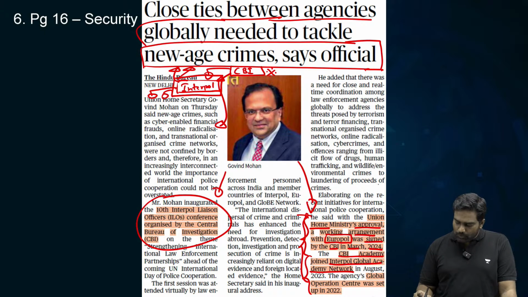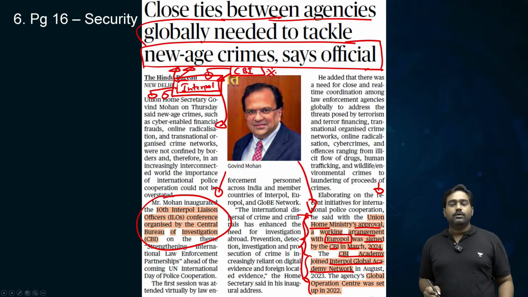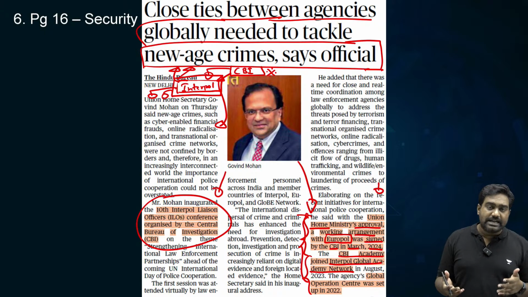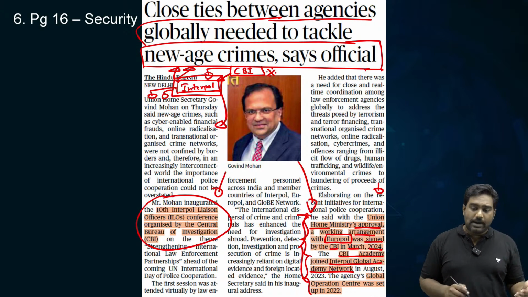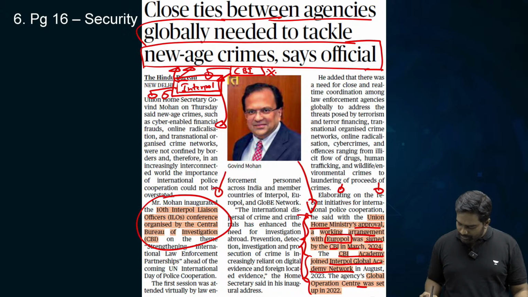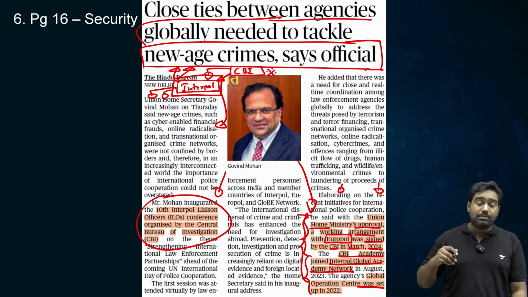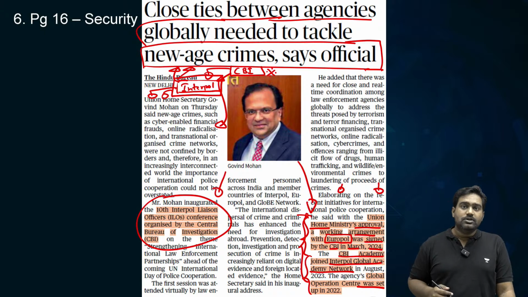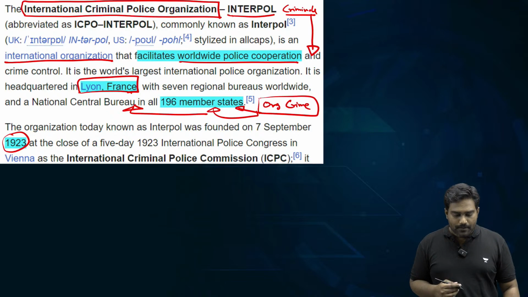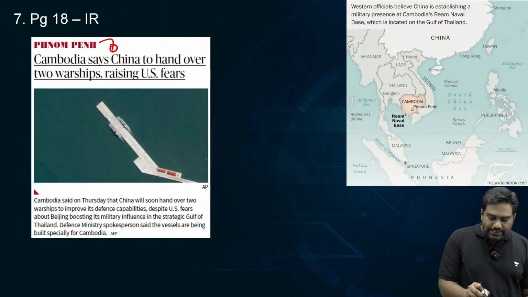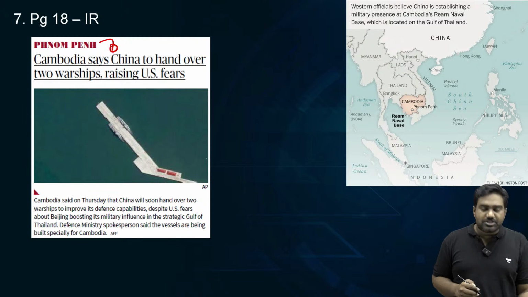So, this provides for greater coordination with regard to training of our police and investigating agencies as well. It will bring them on par with global standards, create platforms for greater global coordination, and CBI has even set up a dedicated global operations center so that it can liaise with Interpol and coordinate with global police and law enforcement agencies.